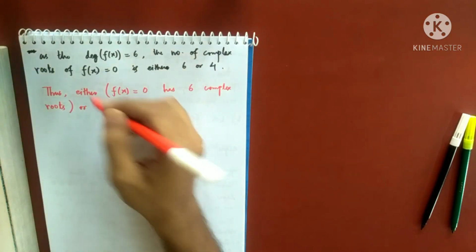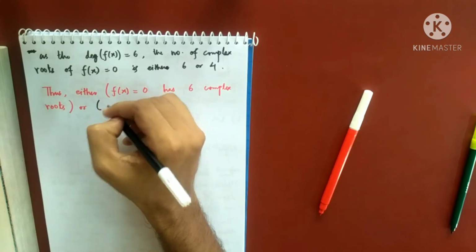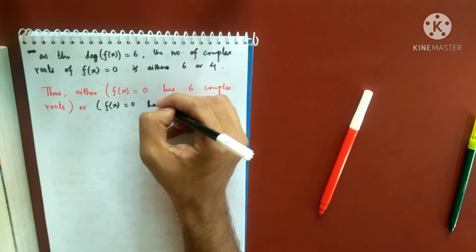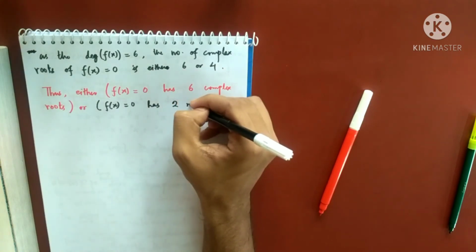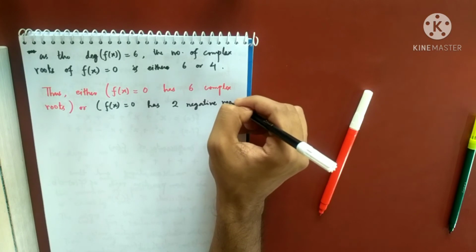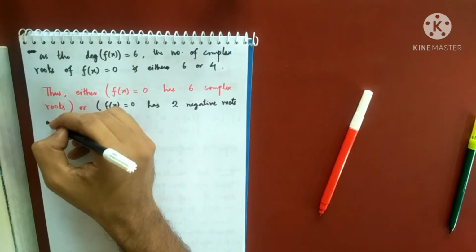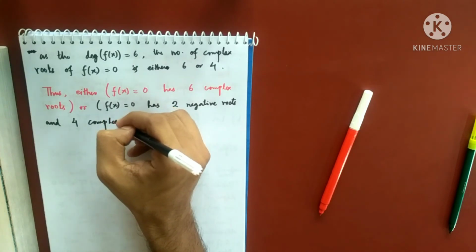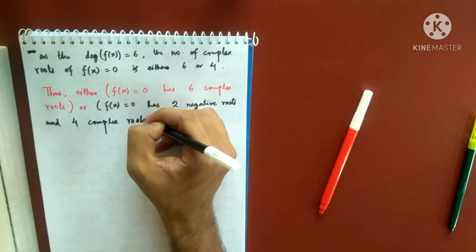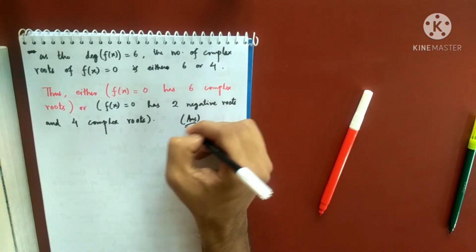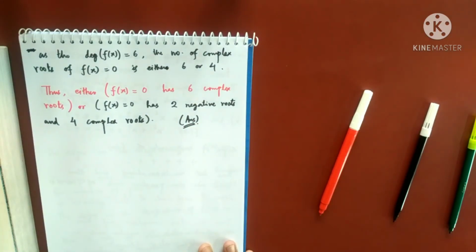Or I have this possibility, f(x) equals to 0 has 2 negative roots and 4 complex roots. So these are the conclusions made by us using Descartes' rule of signs.